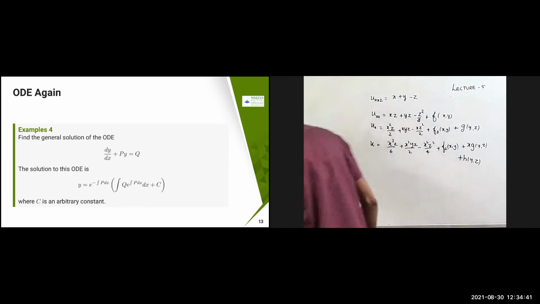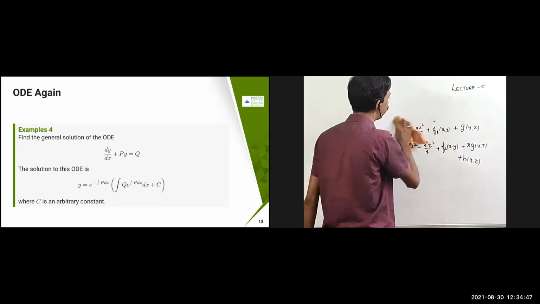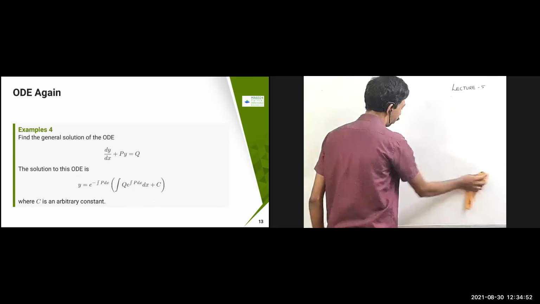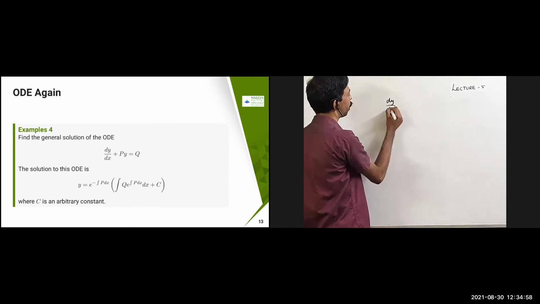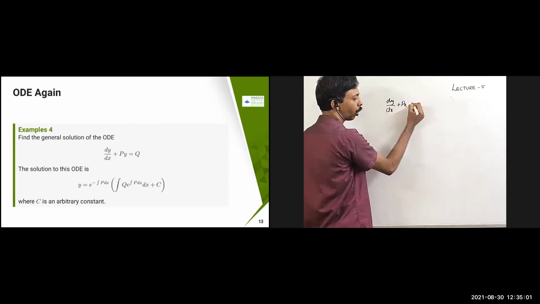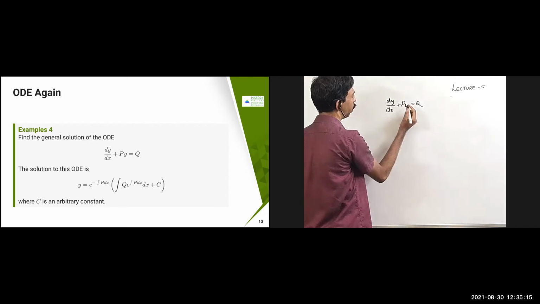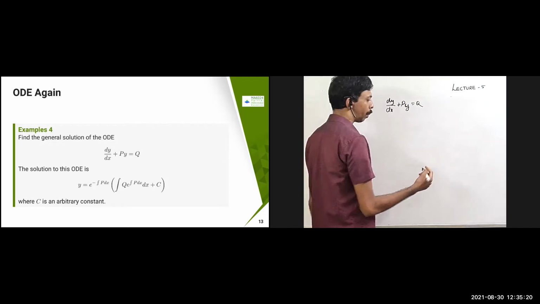Let us make it a little more complicated now. Again, we are only going to solve first order PDE. In this problem we are going to solve a similar kind of ODE problem. You know this problem, dy by dx plus py equal to q. This is the first order ODE problem which you used to solve. You might have studied how to obtain the solution for this one by making the problem exact, etc. I'm not going to explain those things.